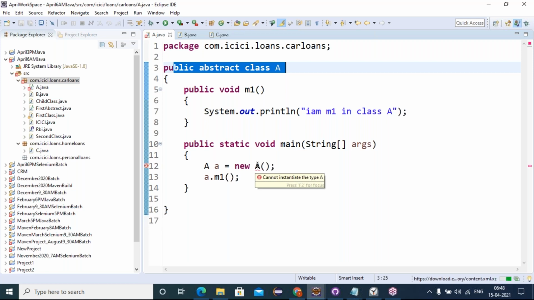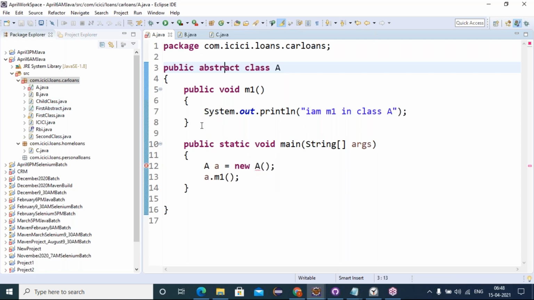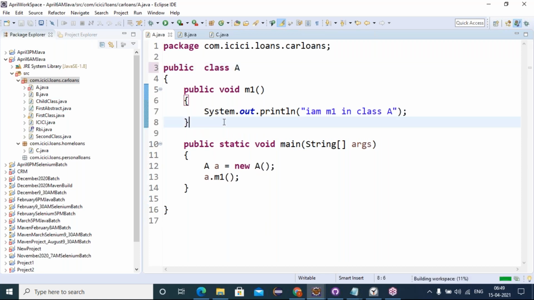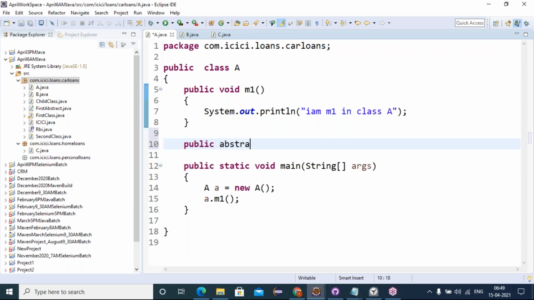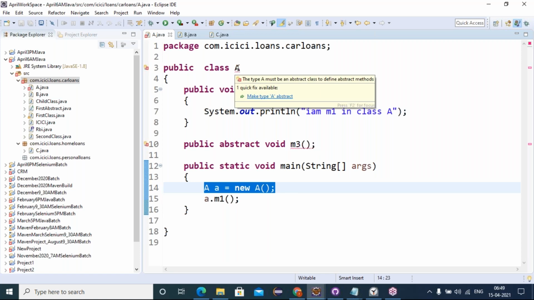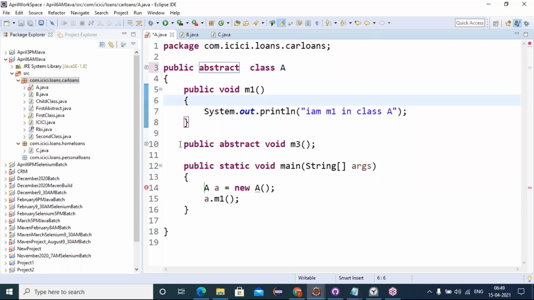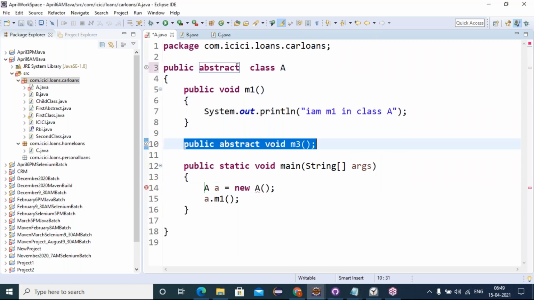When inside the class there is an abstract method, make sure the class must be an abstract class. Suppose the class is abstract, there is no mandate to have abstract methods. But when there is an abstract method, see, I'm getting an error on the class because my class also must be abstract. The type must be an abstract class to define abstract methods.